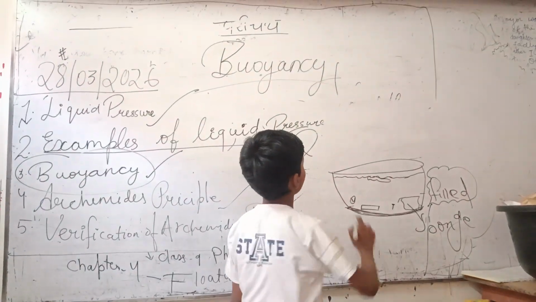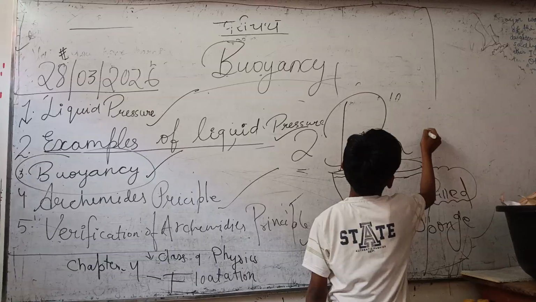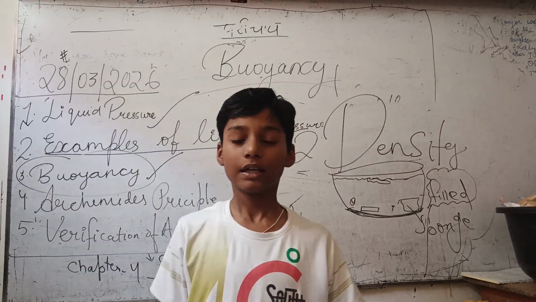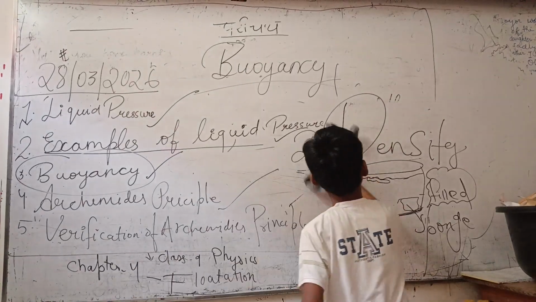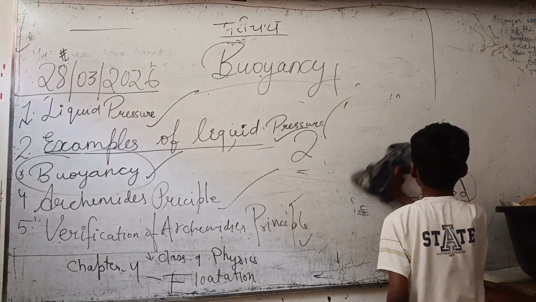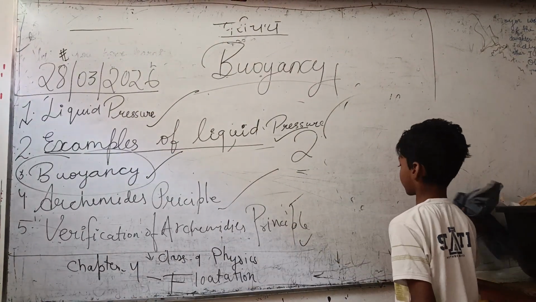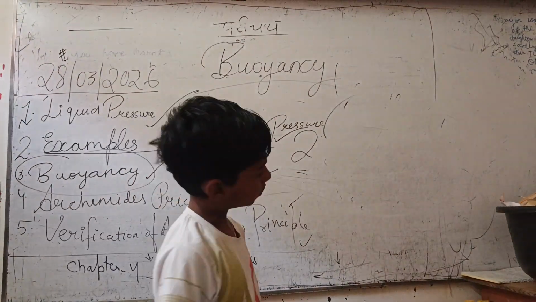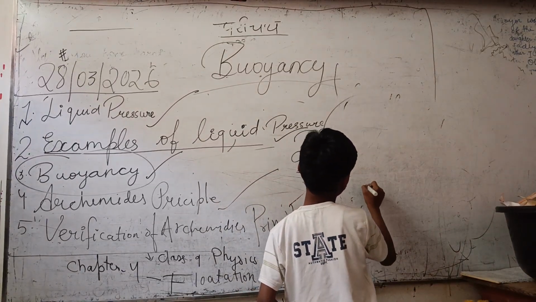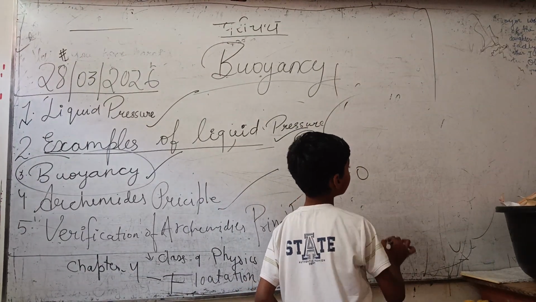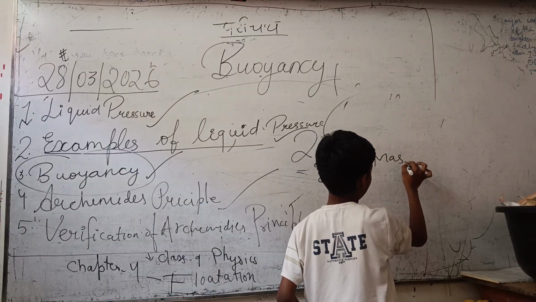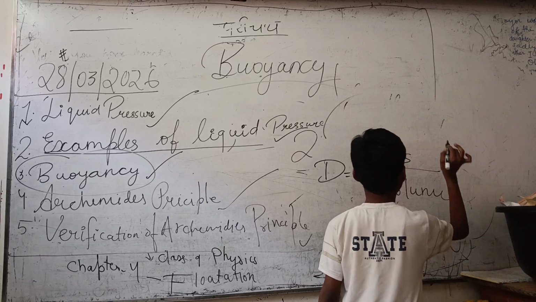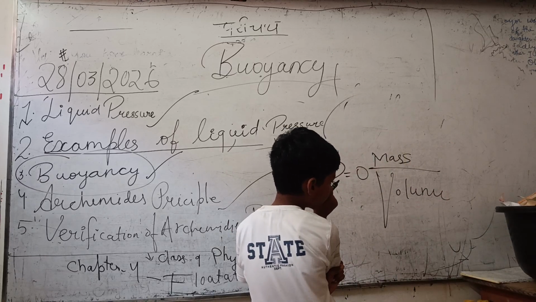The main reason is density. All that process is made up of density. So now I want to study what is density. Density is equal to object mass by volume.